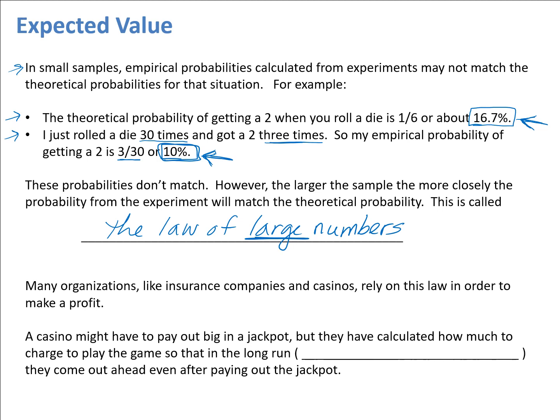So a casino, again, might pay out big in a jackpot, but they will have calculated using theoretical probabilities how much to charge to play the game, so in the long run, over many, many games played, they come out ahead, even after paying out that big jackpot. So they're going to use the law of large numbers to make sure they make a profit.